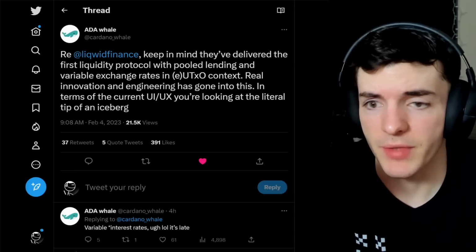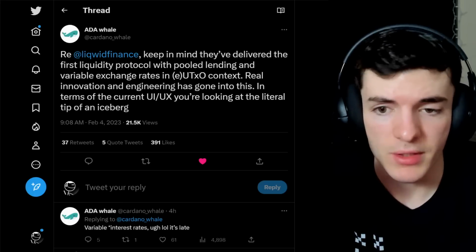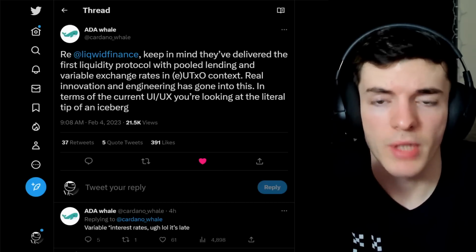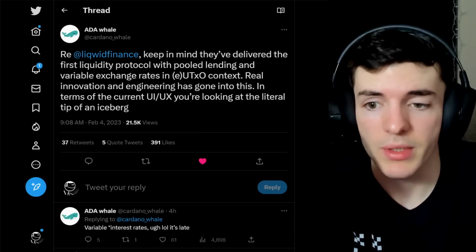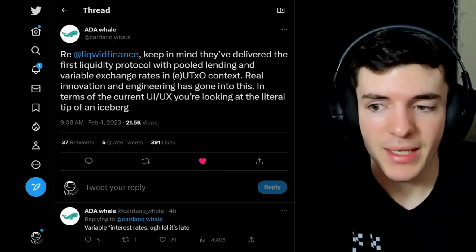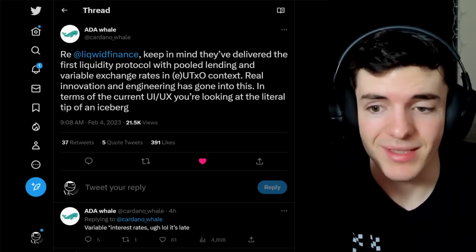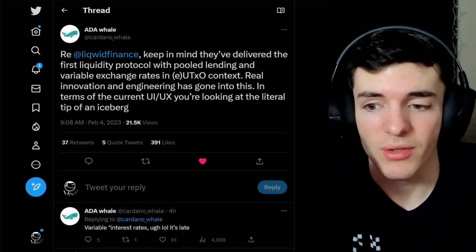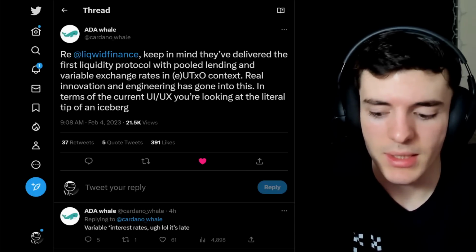Also, before we dive any deeper into the video, I want to mention what Whale said in his tweet here about Liqwid Finance. There's a lot of talk going around about Liqwid and their UI being very simple so far and not a huge app, but in reality, this is a huge delivery in Cardano DeFi. This is the first liquidity protocol with pooled lending, and that makes things a lot easier than just peer-to-peer lending and variable interest rates in an eUTXO context. So in Cardano's native model, extended UTXO, this hasn't been done before. So there's actually some real innovation here, and engineering has gone into this overall. And the current UI and UX you're looking at is the literal tip of the iceberg.